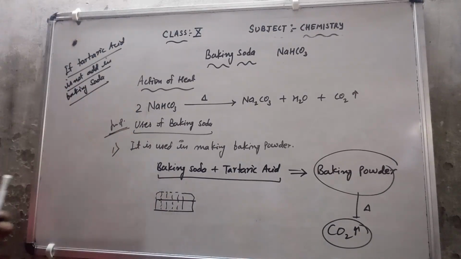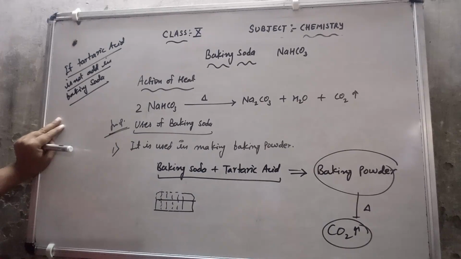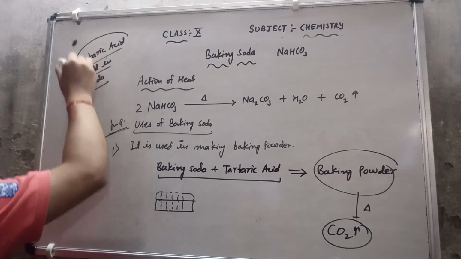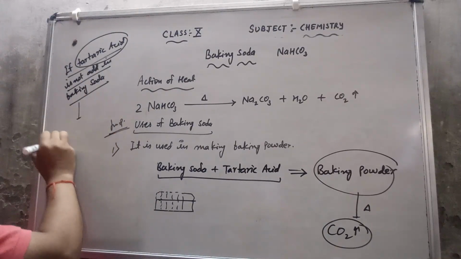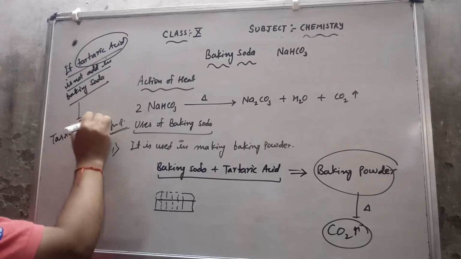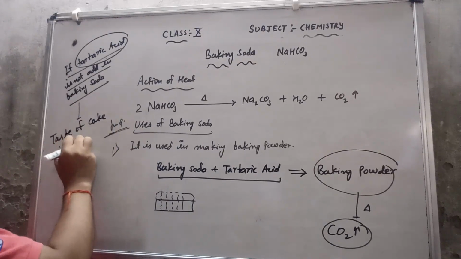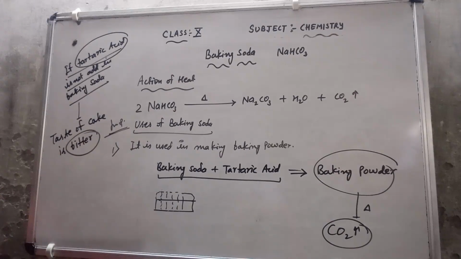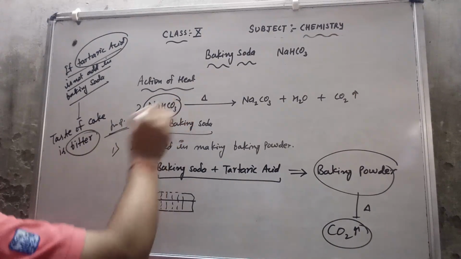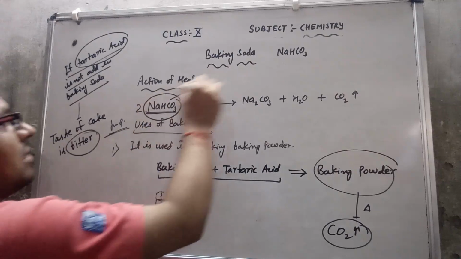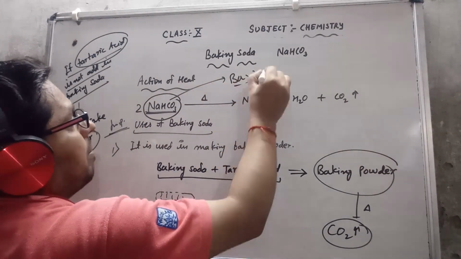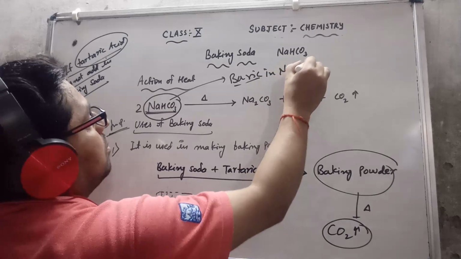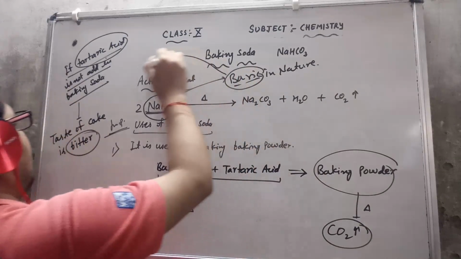Suppose I forget to add the tartaric acid, then the cake will be bitter in taste. If I do not add the tartaric acid, then the taste of the cake is bitter, because sodium bicarbonate, that means the baking soda, is basic in nature. Due to its basic nature, it is bitter in taste.